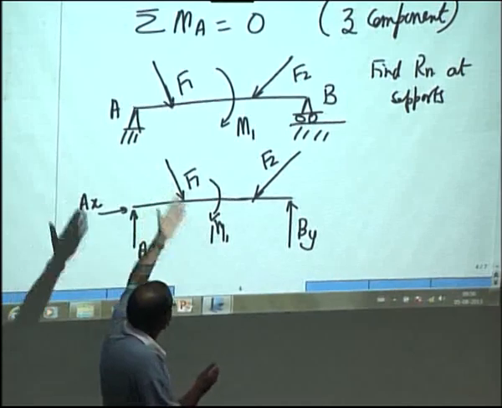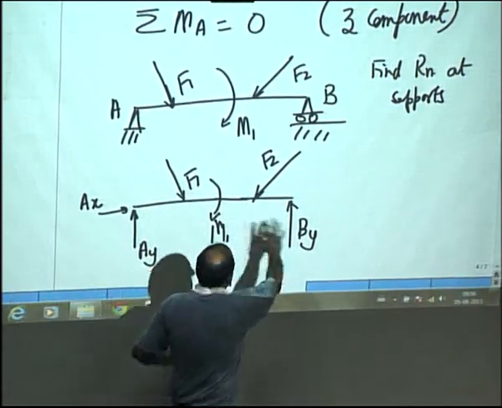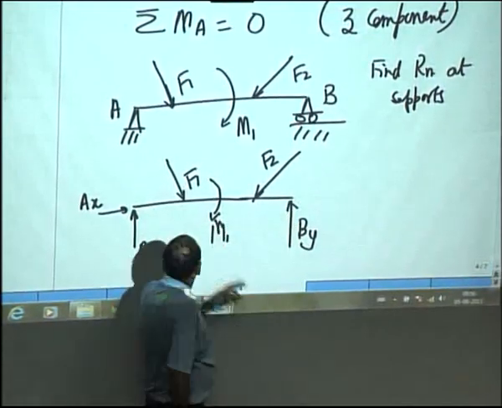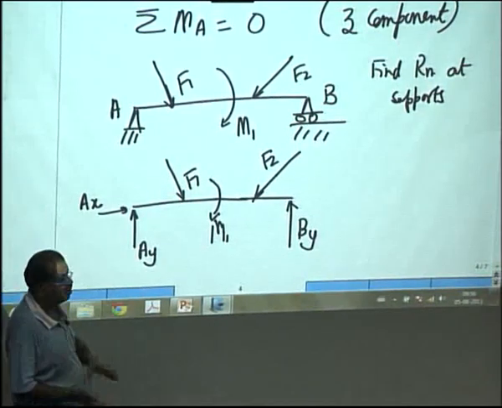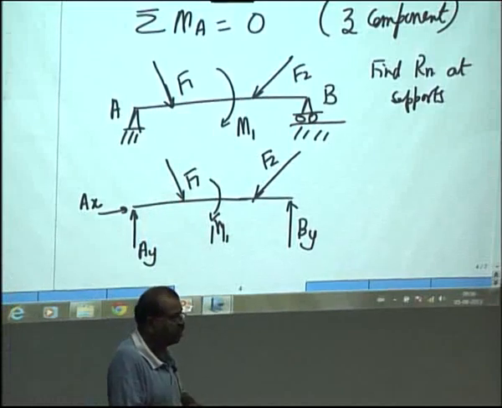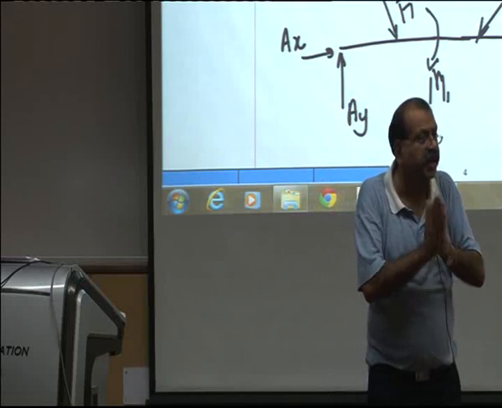So, therefore, you will use these three equations in different combinations. Sometimes you can take moments about A equal to 0, get By, take moments about B equal to 0, that will give you Ay, and then you do sigma Fx equal to 0, that will give you Ax. So you use a combination of these three equations, but you will not get more equations, you will get only three independent equations.